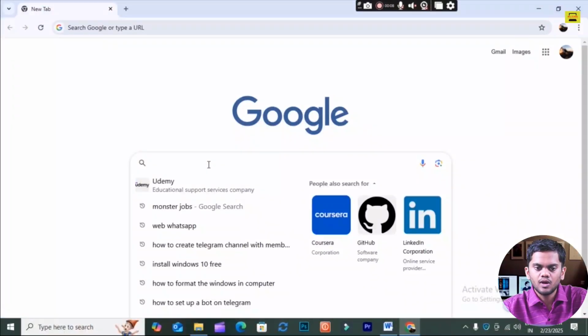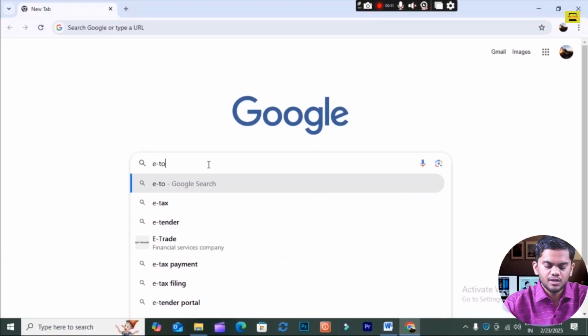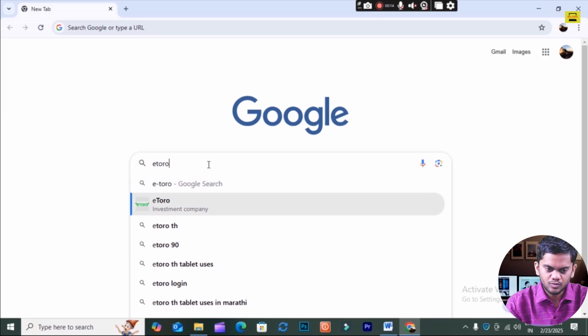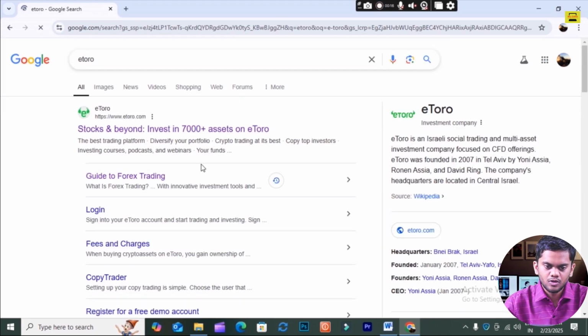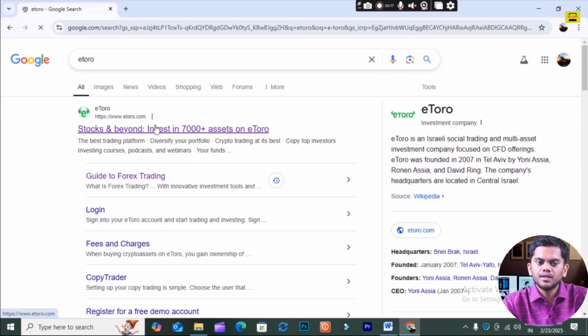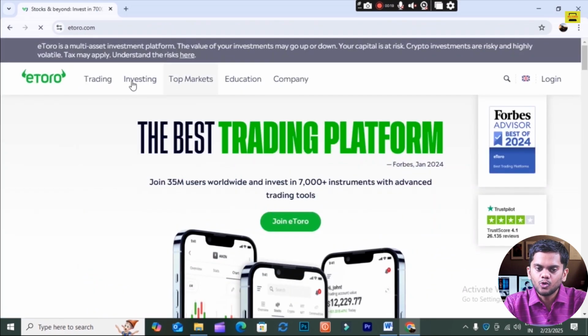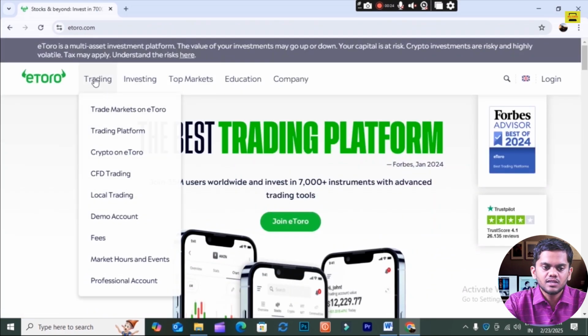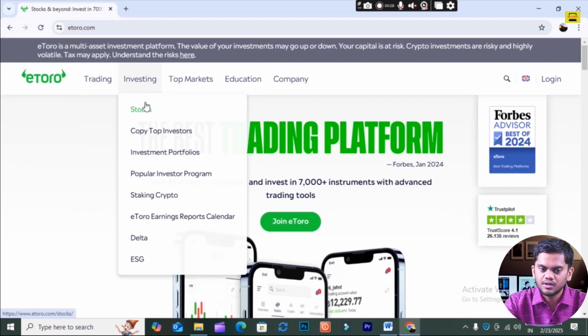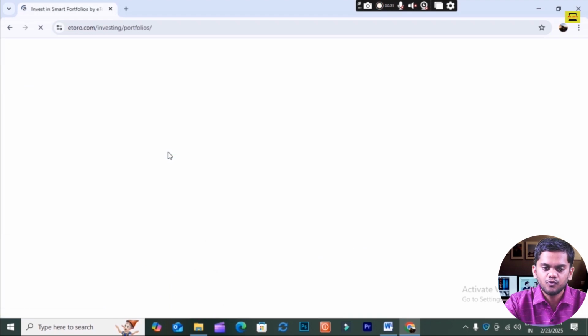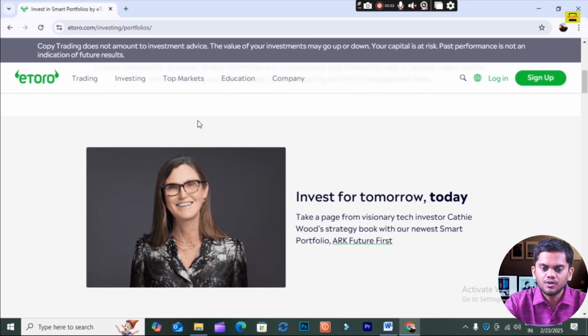I'll come here in Google and type eToro.com. It is an investment company based on forex currencies. So I will go here in eToro. You see here, there are certain platforms like trading. You can also trade in international trade. Investing, you can also do stocks, crypto investors, investment portfolios. So I will go in investment portfolios. You see here what kind of portfolios are there.